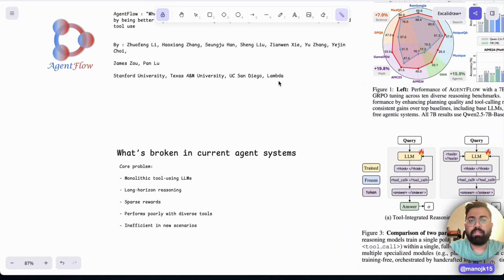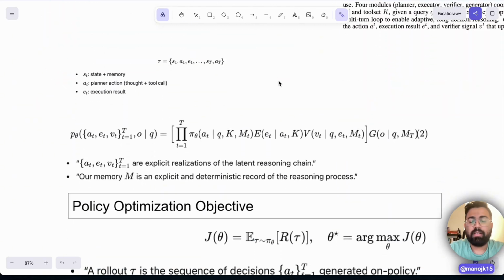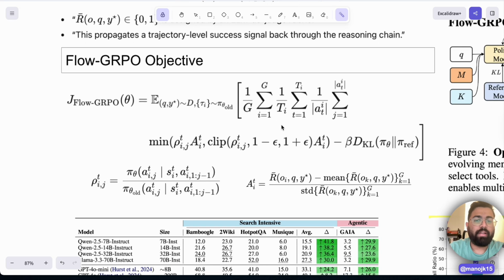I think there are more things we can work on. This is basically how to reward this. Even though you're giving rewards of 0 or 1 to each and every step, we can actually give rewards based on how much each step contributes to the final step. That's again one of the further questions we have, and we can think about how to bifurcate the final reward to each and every step. By tuning in that way, the multi-agentic system will understand the right optimal trajectory to take for a given query to reach the final answer. So that's what I think this paper talks about.